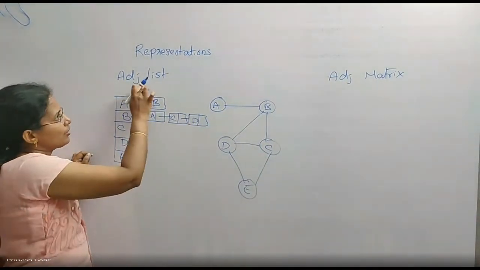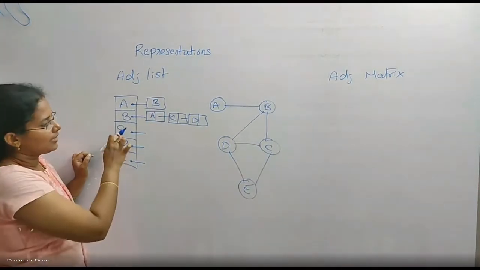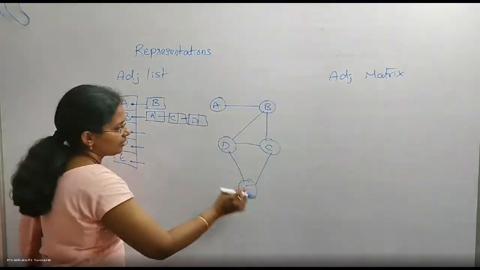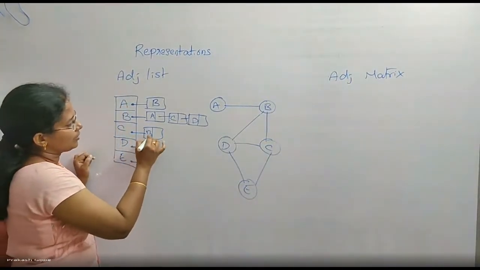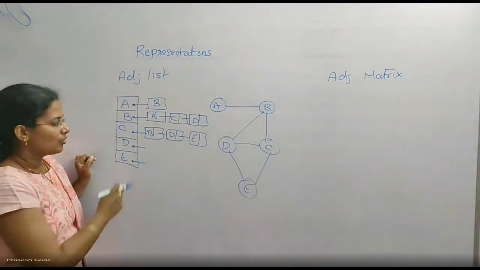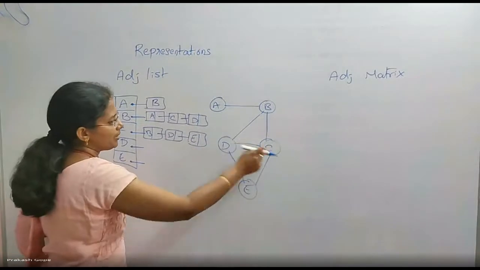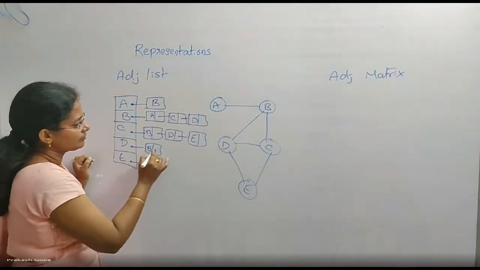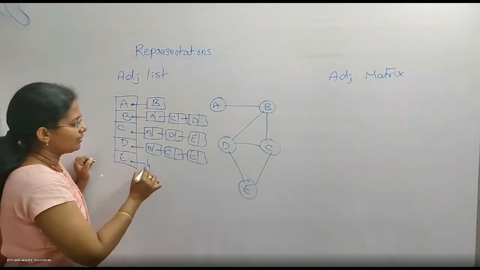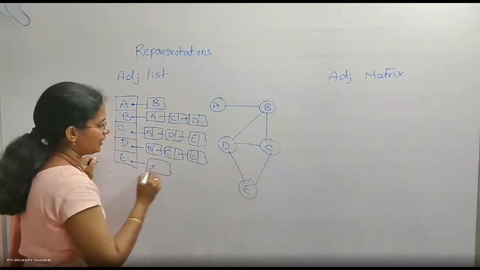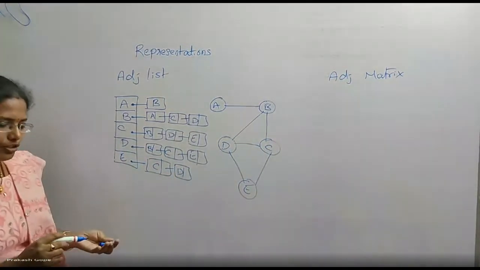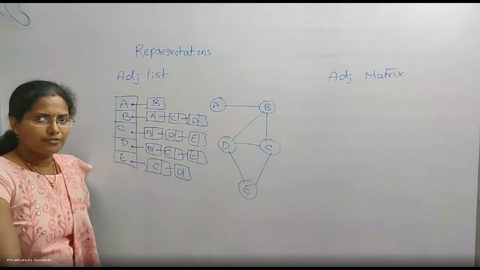That's why we are calling it an adjacency list. Then for C, who are the adjacents of C? B, D and E. For D, adjacents are B, C, E. Finally for E, both C and D are adjacents. That's all. This is the adjacency list representation for this graph.